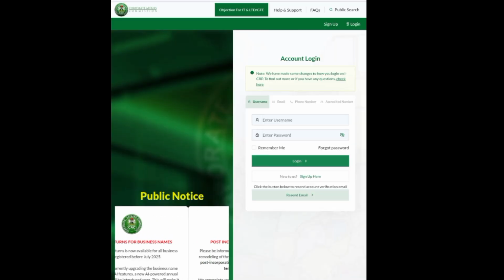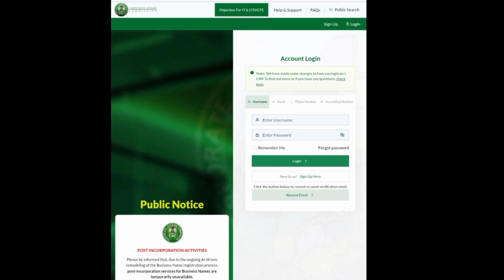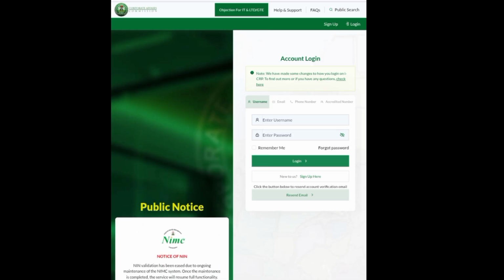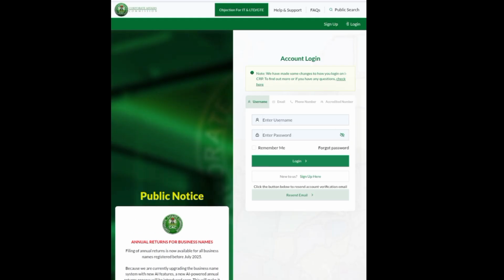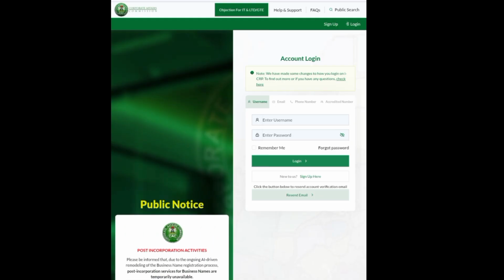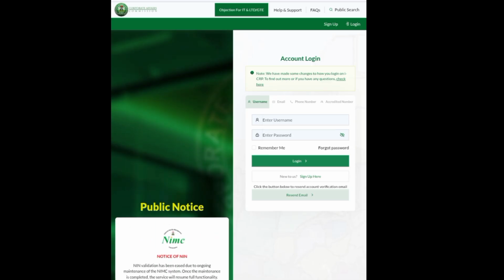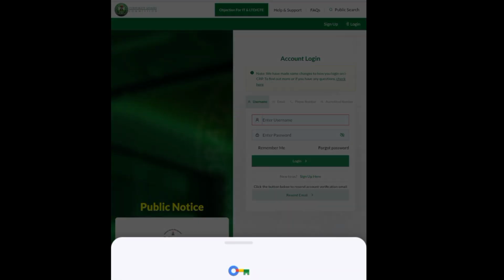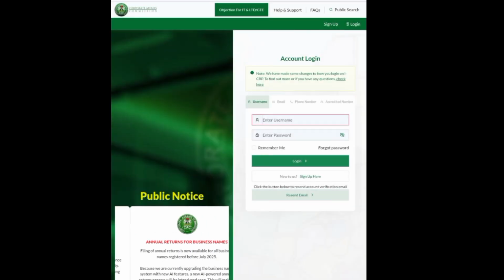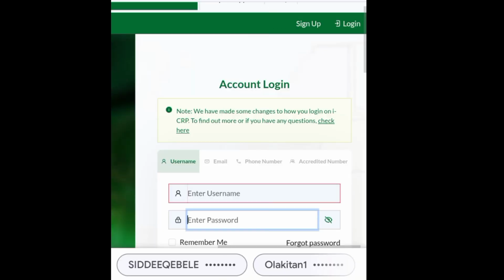So here right now, after you might have created your account, you are expected to log in. You'll be logging in using your email and the password that you used while you were creating your account. All you need to do is input your email here, and then input your password here.